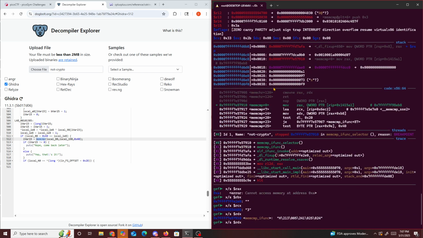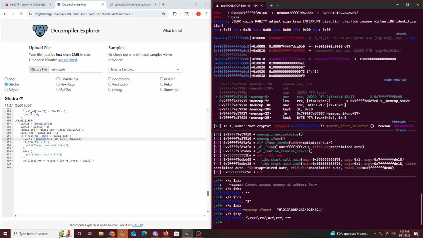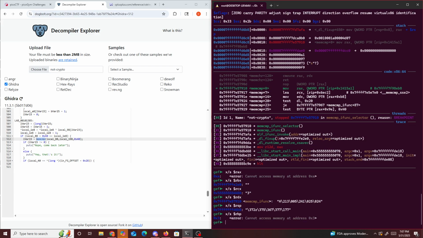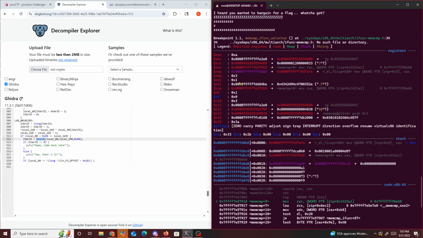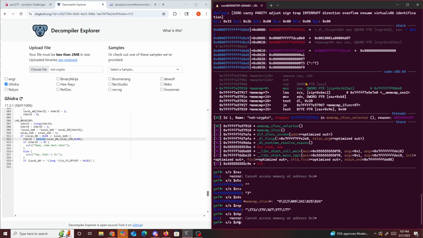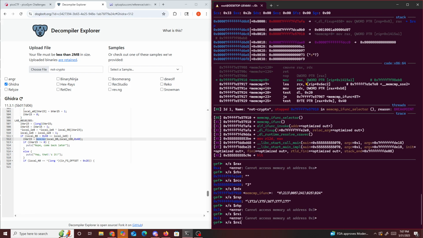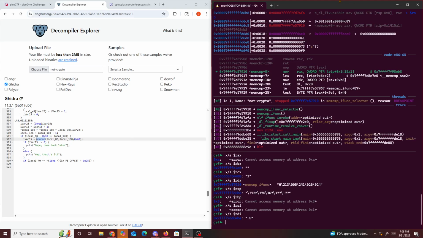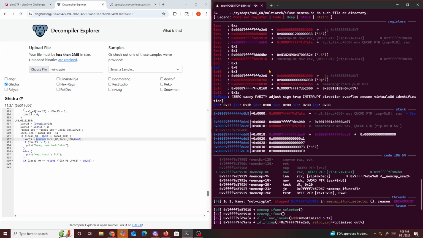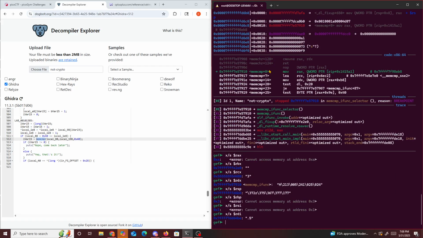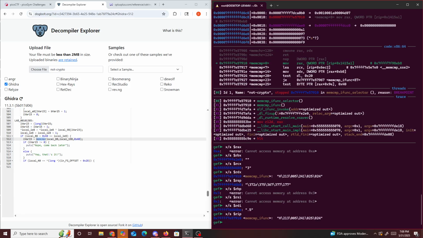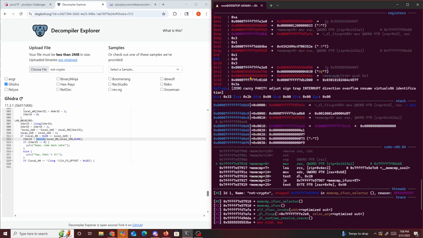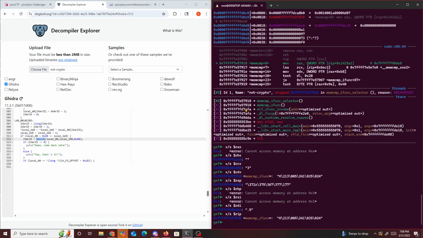RSP, which is the stack pointer. RSP, nothing. RBP, can access that memory. RSI and RDI. RSI and RDI is 0.5. Now RIP, we get a mem function, same thing. So this is pretty interesting. What if we try this again?